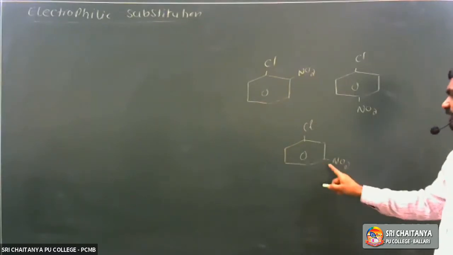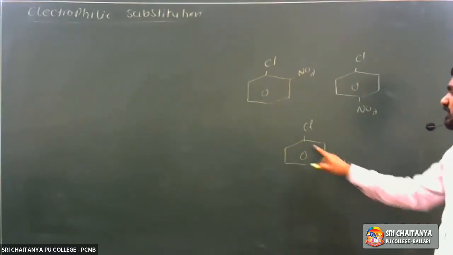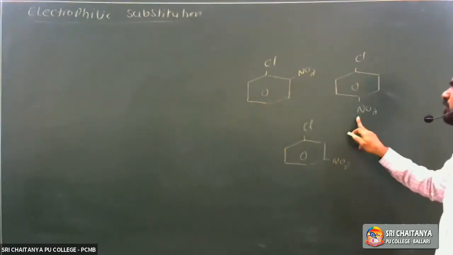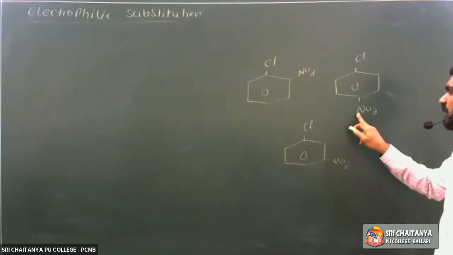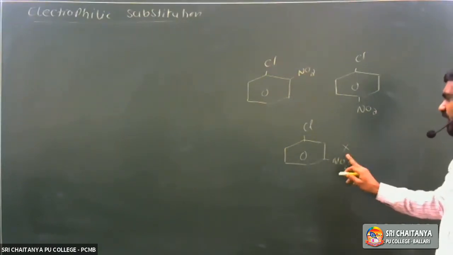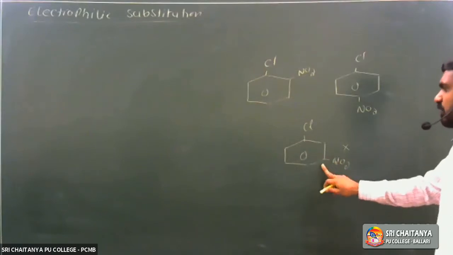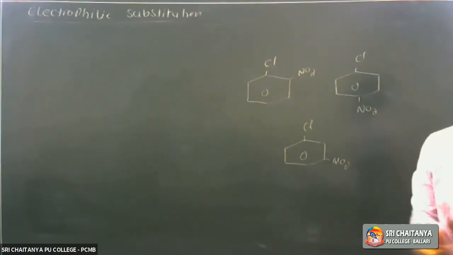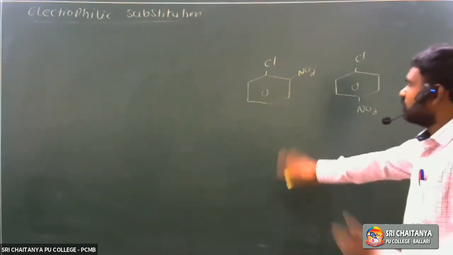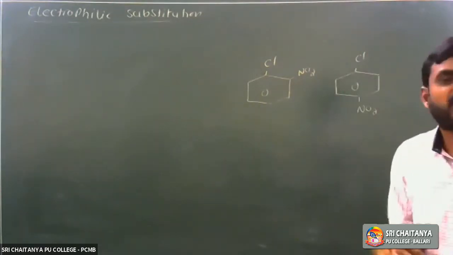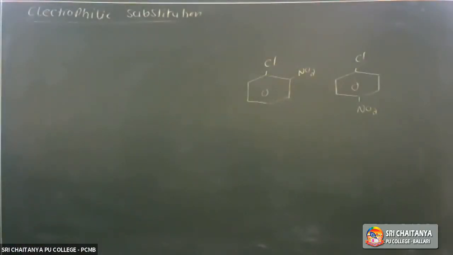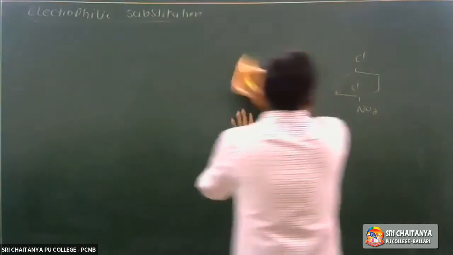1,3 is meta, 1,2 is ortho, 1,4 is para. So in case of a nitro group or electron withdrawing group present at a meta position, there is no effect. As the number of electron withdrawing groups increases, reactivity further increases.